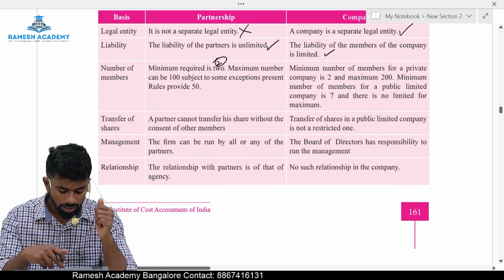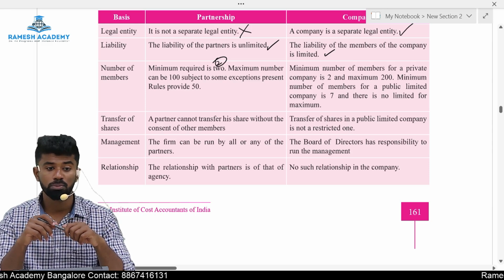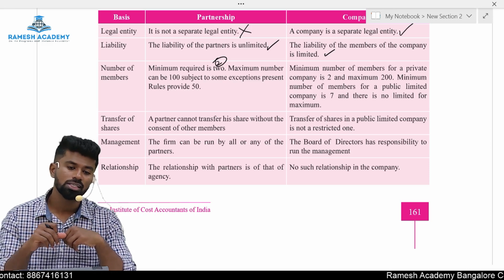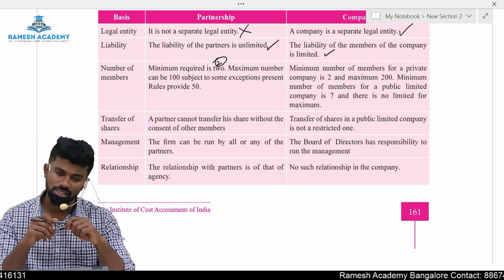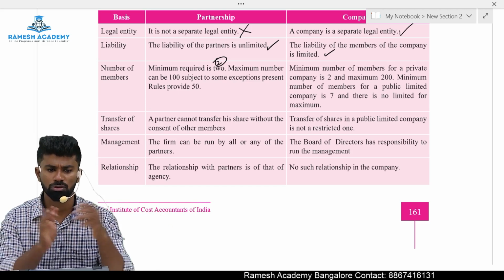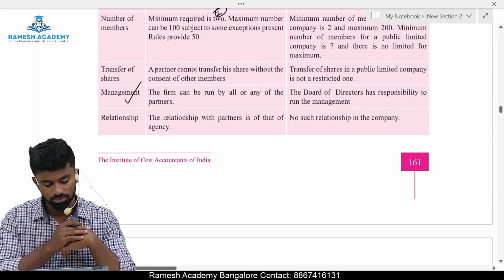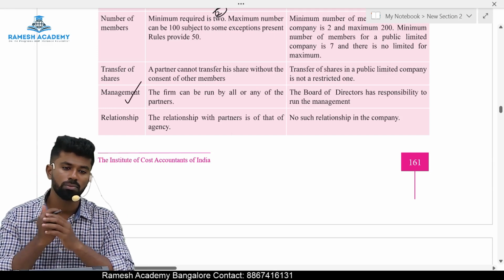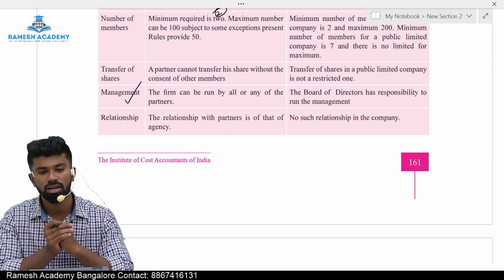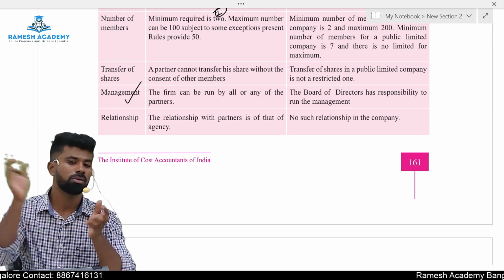Okay. Transfer of shares. Can a partner transfer his shares without the permission of other partners? No, he can't transfer. But in case of company, can it be transferred? Yes, it can be transferred. The public company shares are freely transferable from one person to another person. Management is done by whom? Partnership firm can be managed by all partners or any one partner. But in case of company, it is managed by whom? Board of directors. The board of directors can be members themselves or it can be outsiders also.